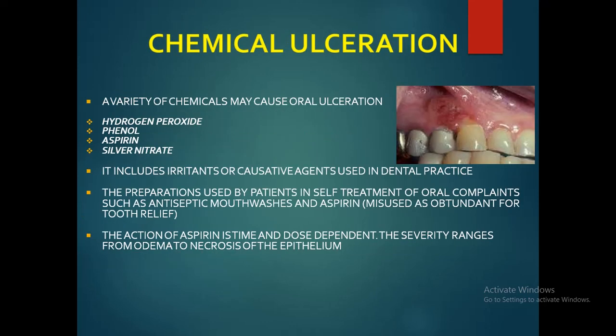Next is chemical ulceration. There are many chemical substances which can cause damage to the oral mucosa, like hydrogen peroxide, phenol, aspirin, silver nitrate. They include irritants or causative agents used in dental practice also. The preparations used by the patient in self-medication of oral complaints such as antiseptic mouthwashes and aspirin can also cause oral ulcerations.